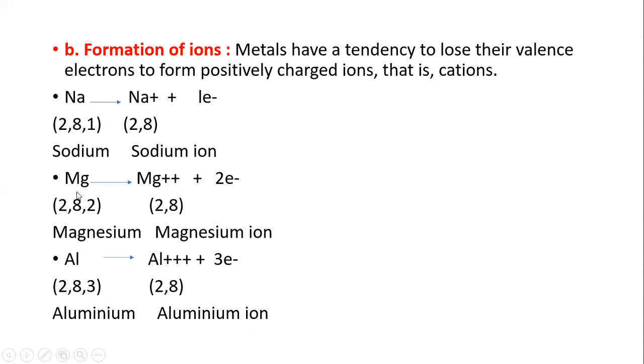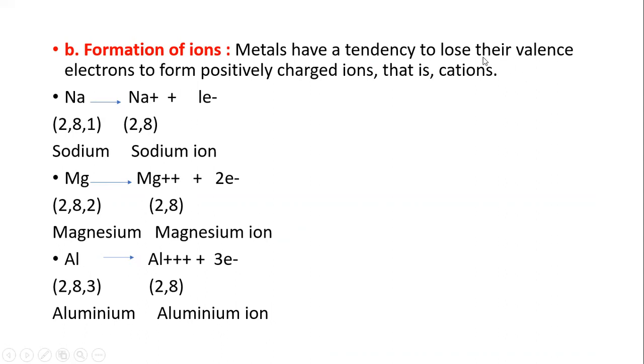The next example is magnesium. This is the electronic configuration of magnesium: 2, 8, 2. So 2 is the number of electrons in the outermost shell, and here a 2 plus ion is formed. Here it is 3, so a 3 plus ion is formed, that is the aluminum ion.